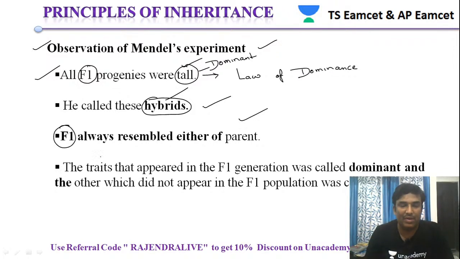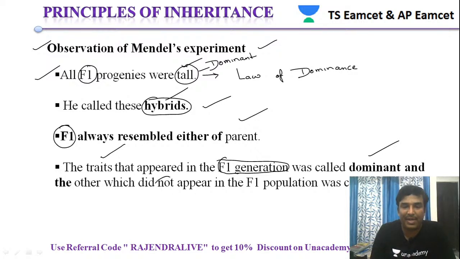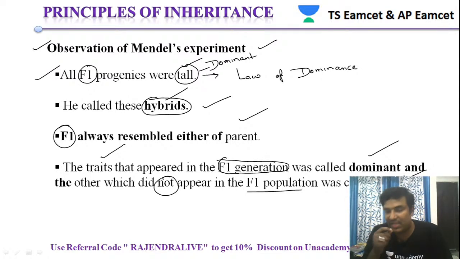The trait that appeared in the F1 generation is called dominant, and the other, which does not appear in the F1 population, is called recessive. The trait which appears in the F1 generation is called dominant, and the one which does not appear is called recessive.